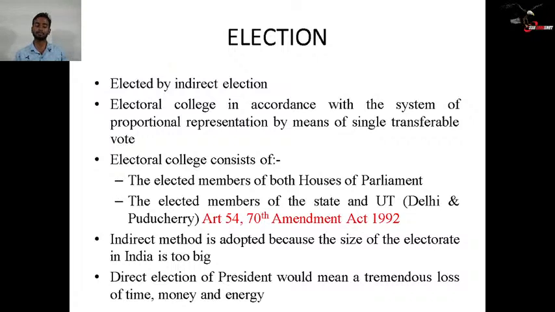Because as B.R. Ambedkar has stated, the president is just a nominal head. Direct execution does not come under the President of India. It is just for namesake, but the direct execution is run by the cabinet ministries, which is headed by the prime minister. So why waste money, time and energy to elect the president through direct election? Direct election is done for the MPs and MLAs, and out of the MPs, the prime minister is elected from the majority party, and then the prime minister is appointed by the President of India.